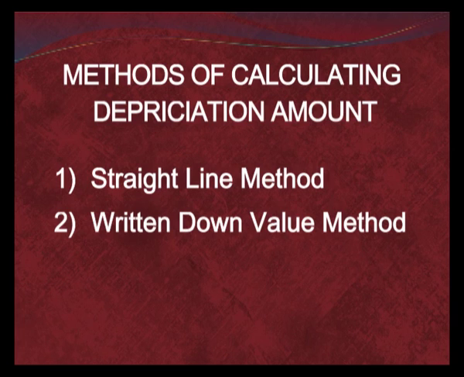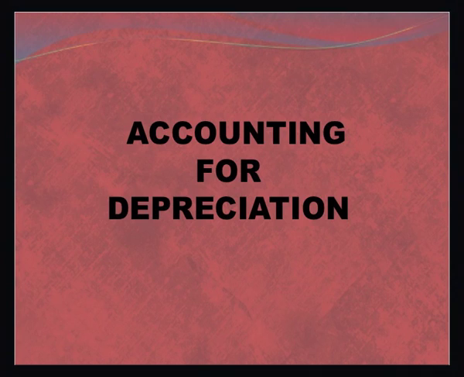There are commonly two methods of calculating the amount of depreciation. Number one is the straight line method and number two is the written down value method. Under the straight line method, it is assumed that the usage of the asset will be the same over the years and therefore, a constant amount is charged every year. There is a formula for calculating the amount of depreciation under the straight line method. Let us come to the formula.